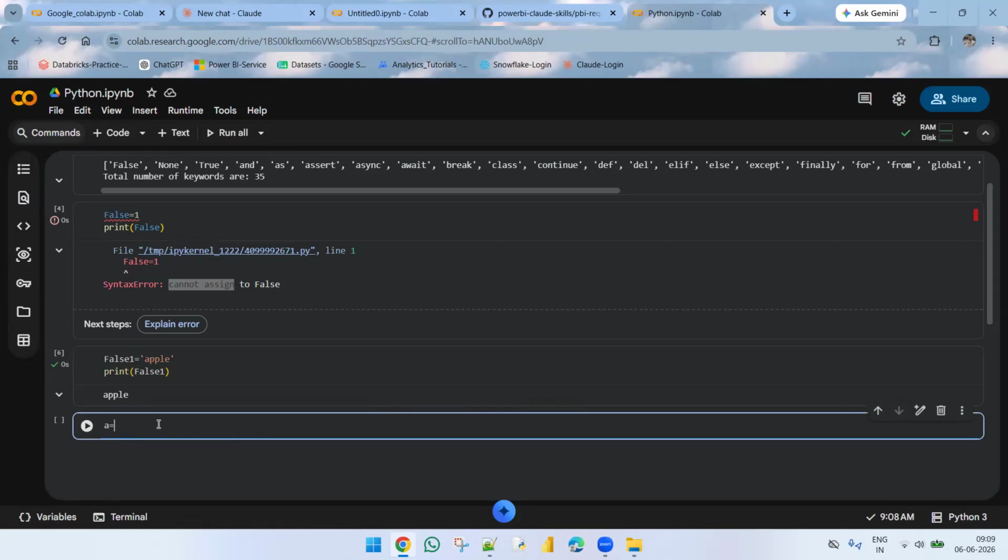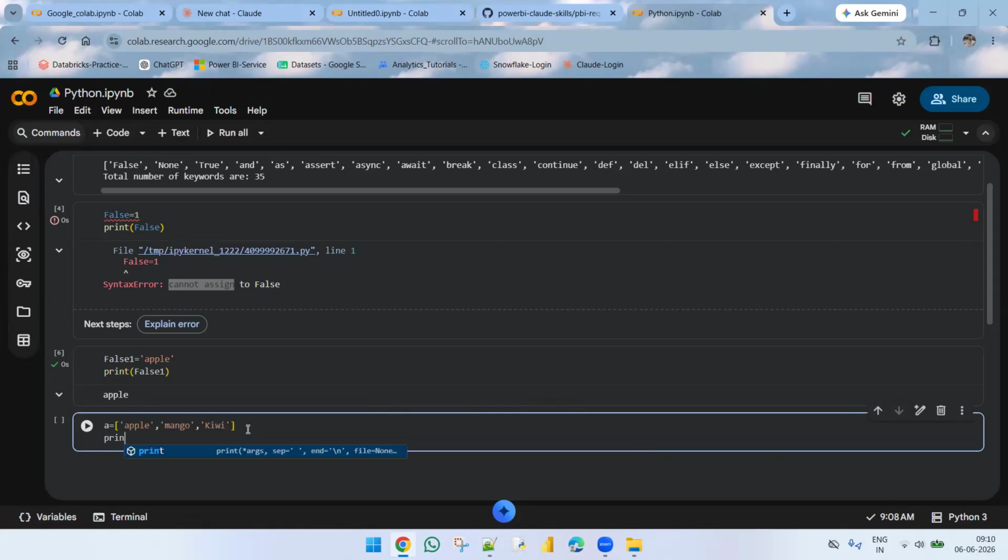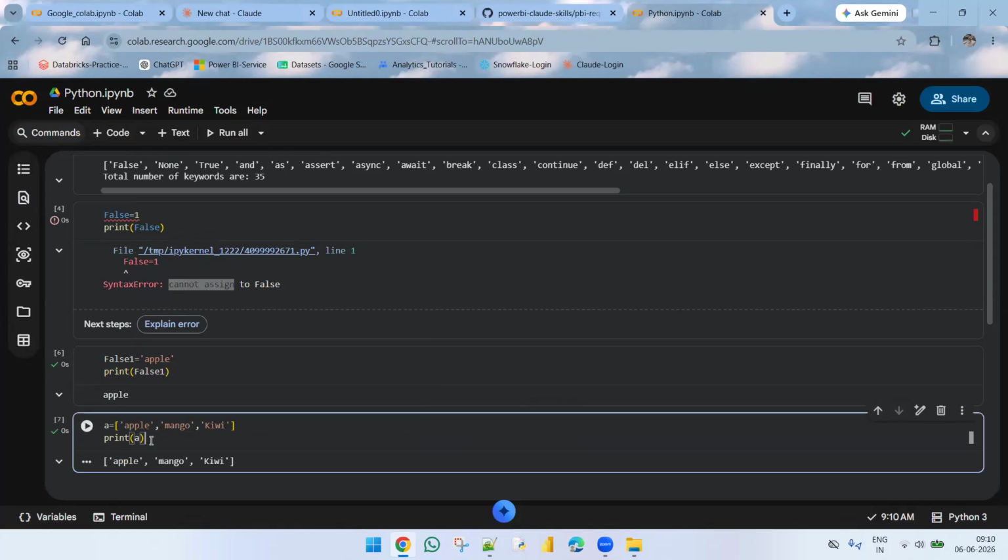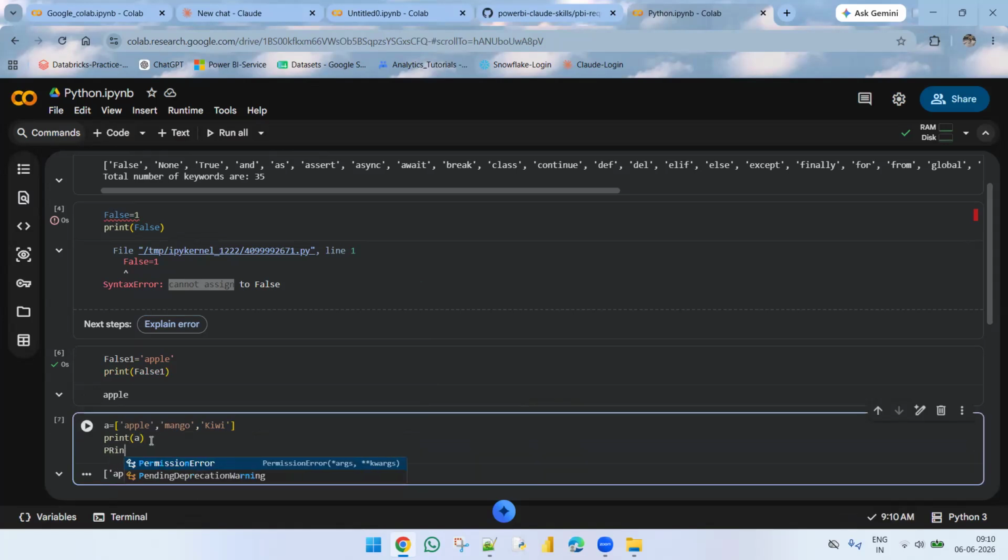I'm taking a equal to a list. I'm taking apple and mango, and kiwi fruits. Kiwi. Okay, this is the list I'm taking. And here a, we can say, is one identifier. And one more point, Python is a case sensitive language.